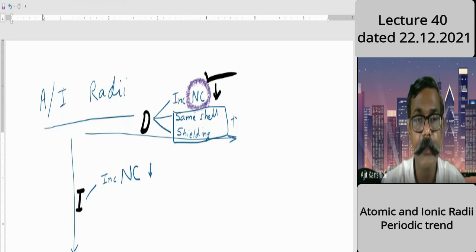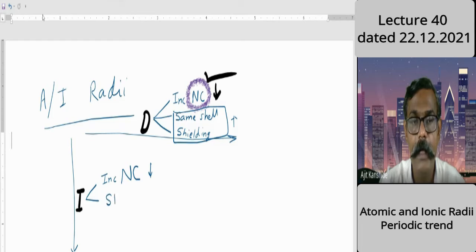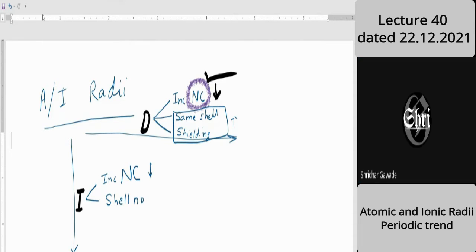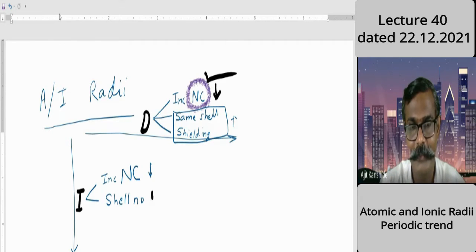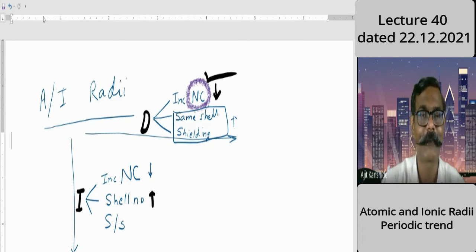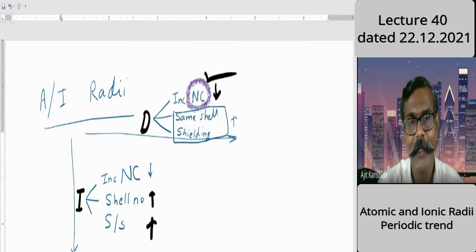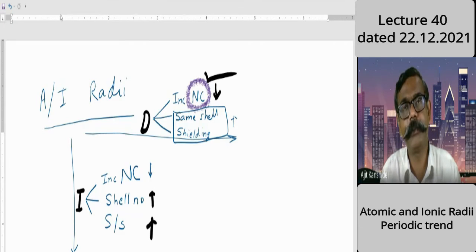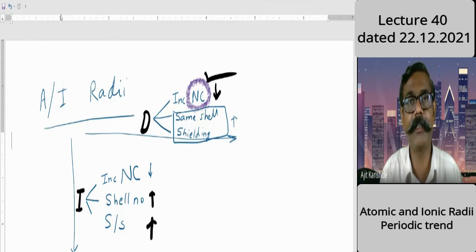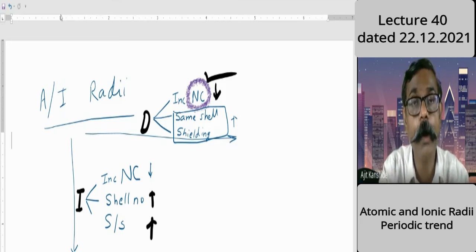By the way, think about the second point, the shell number. Does shell number increase or decrease? It increases. Next, about shielding or screening, does it increase or decrease? It increases.